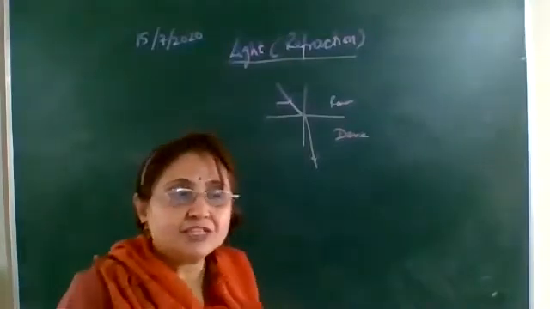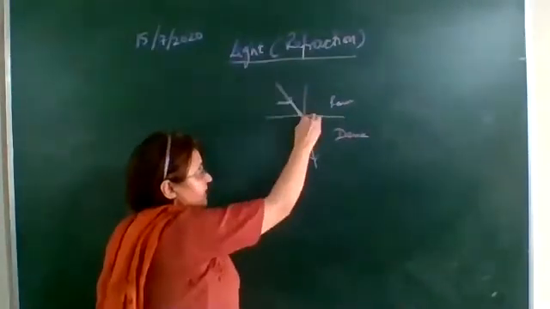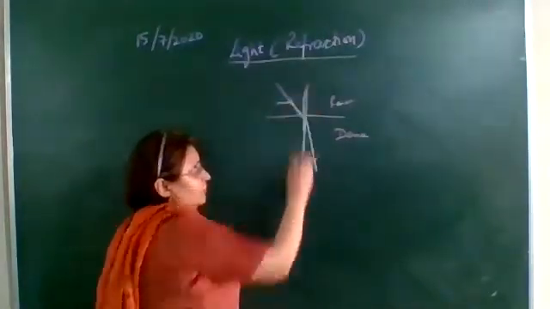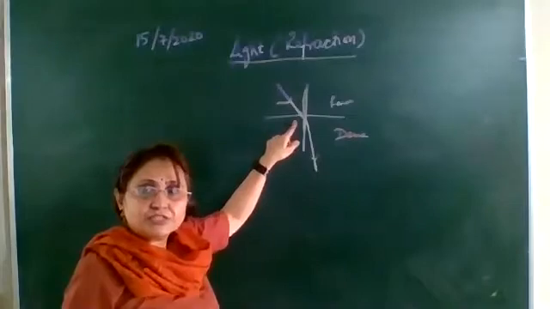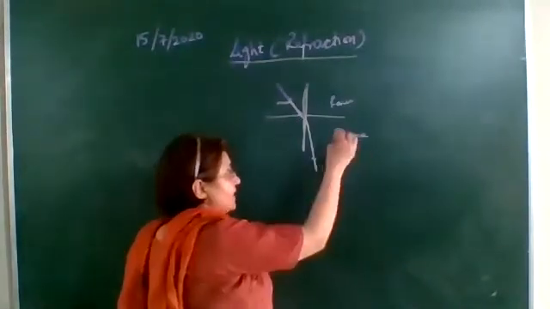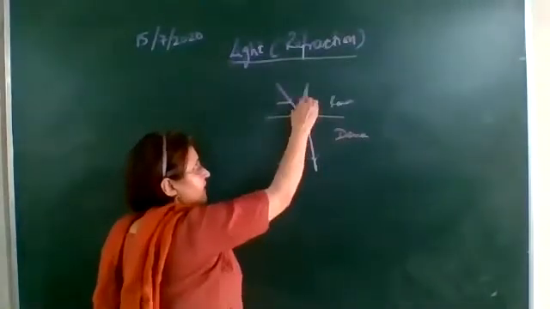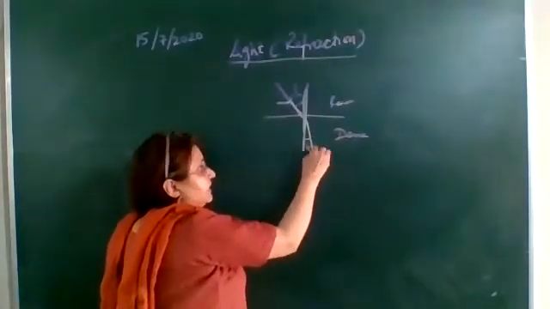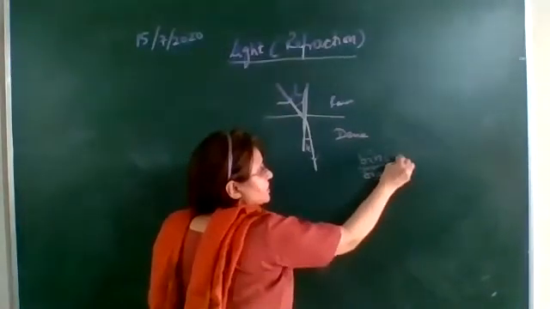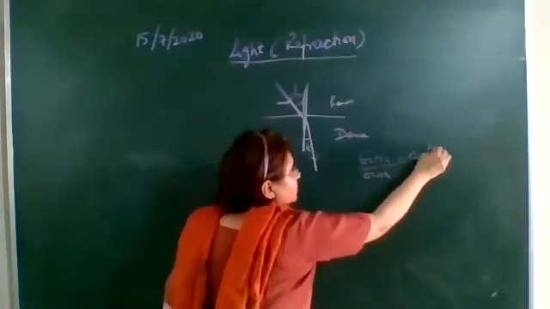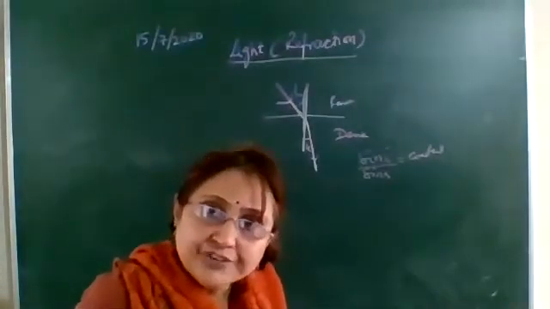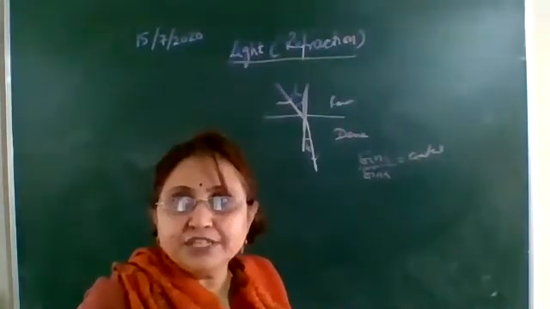The first one: this incident ray, the refracted ray, and this normal, which is drawn at the point of incidence, all three lie on the same plane. This is the first law of refraction. Then the second law states that the ratio of the sine of angle of incidence to the sine of angle of refraction is constant. And what is this constant equal to? This constant is called the refractive index of the second medium with respect to the first.